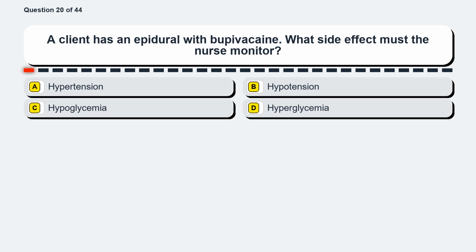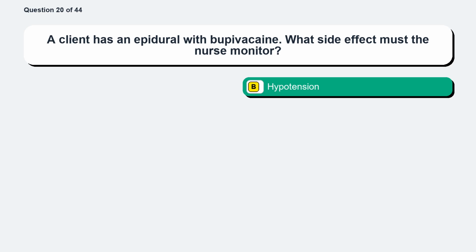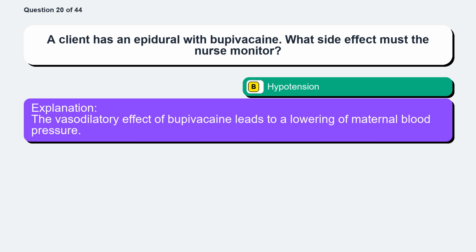Question 20. A client has an epidural with bupivacaine. What side effect must the nurse monitor? Option A, hypertension. Option B, hypotension. Option C, hypoglycemia. Option D, hyperglycemia. The correct answer is option B, hypotension. The vasodilatory effect of bupivacaine leads to a lowering of maternal blood pressure.